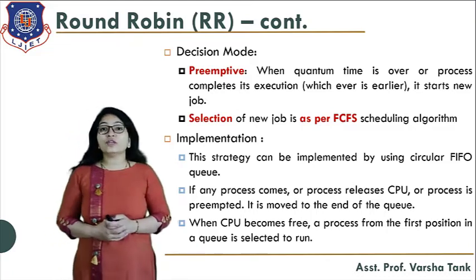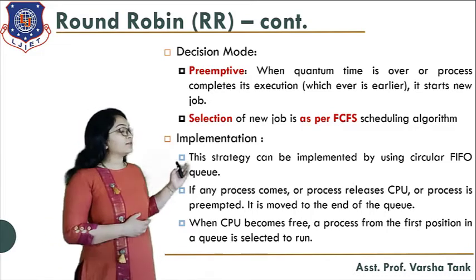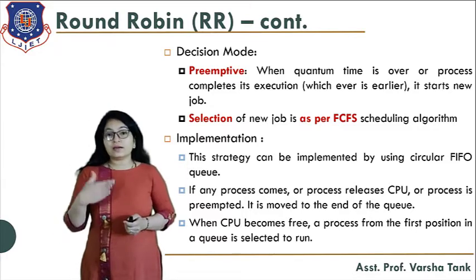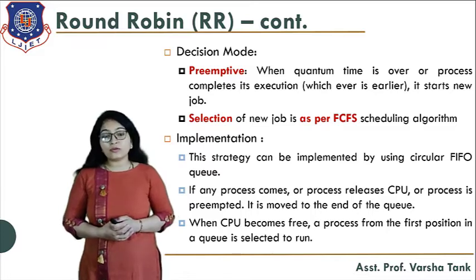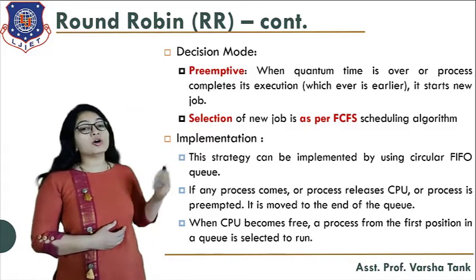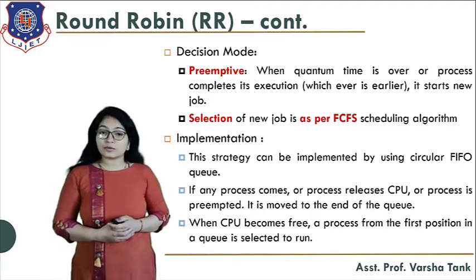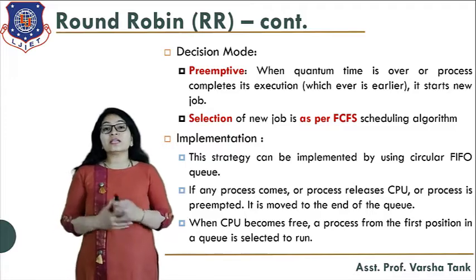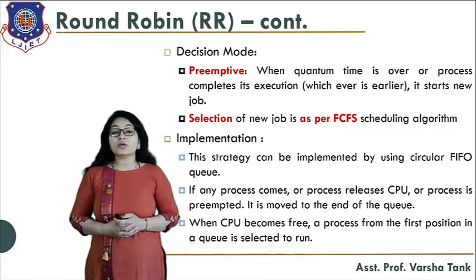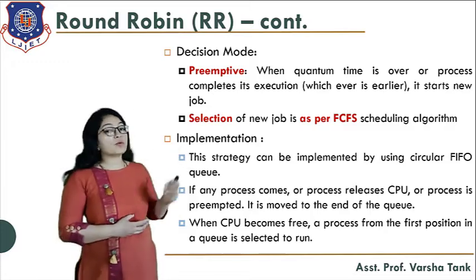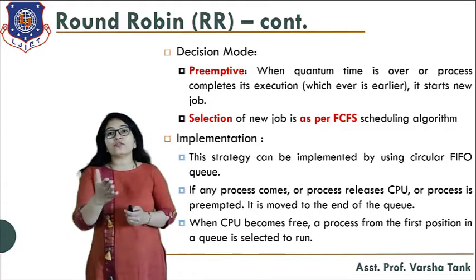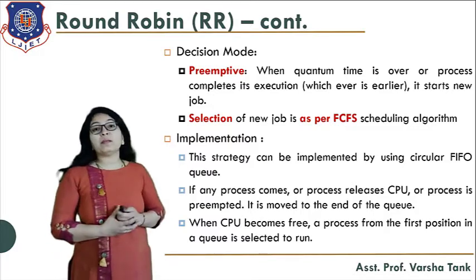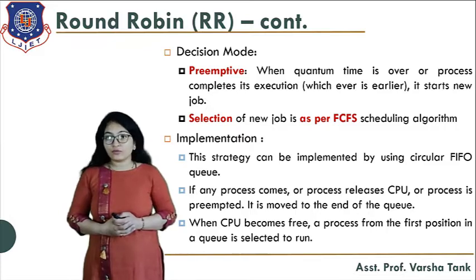Then the selection of the new job is as per the FCFS scheduling algorithm. You all know first come first serve. So based on first come first serve, we select the process for execution. Now, implementation strategy: the strategy can be implemented by using a circular FIFO queue, since the selection of the new job is as per FCFS.